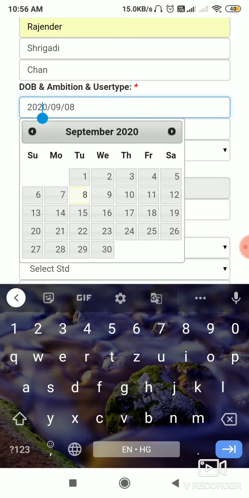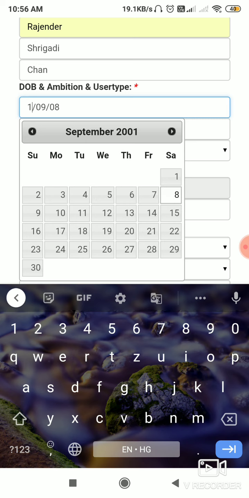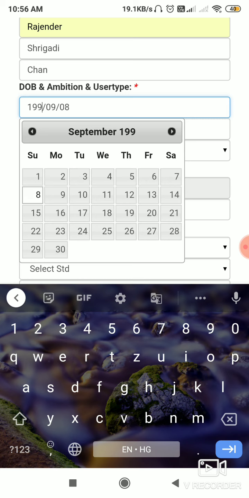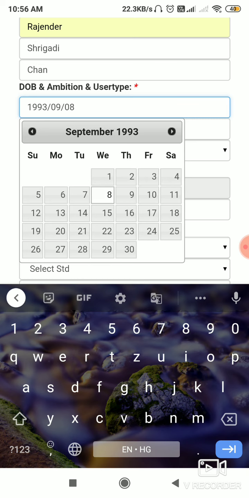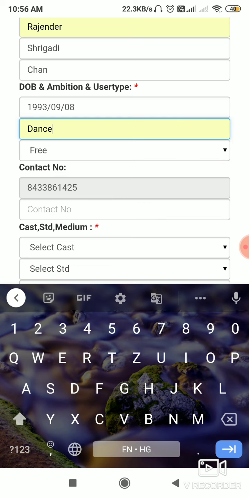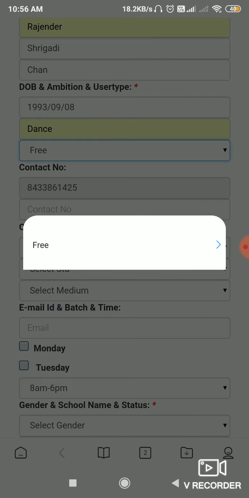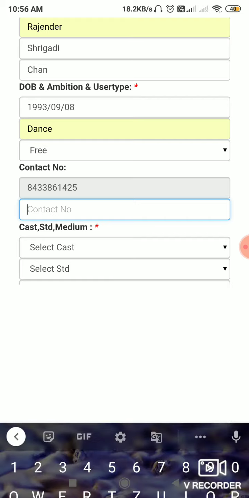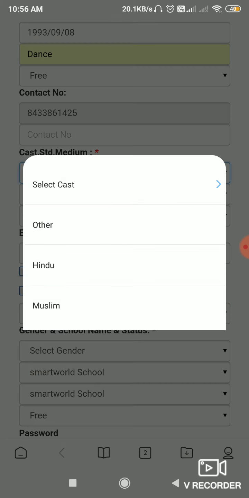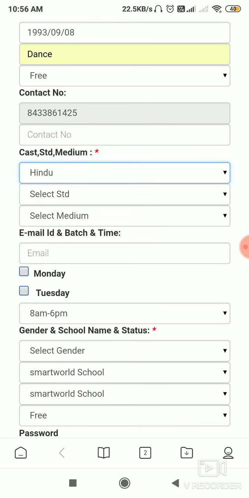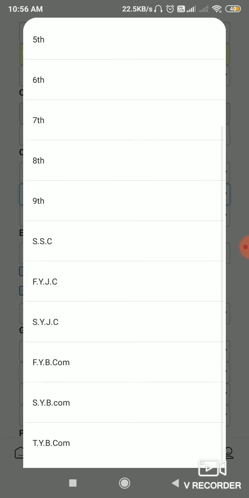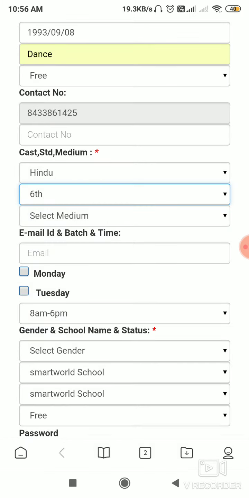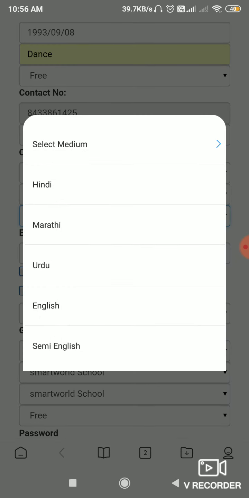You can type here and you can change it. Basically these are free, so you can add one more number, and the caste is whatever, and the standards will be updated on your profile.